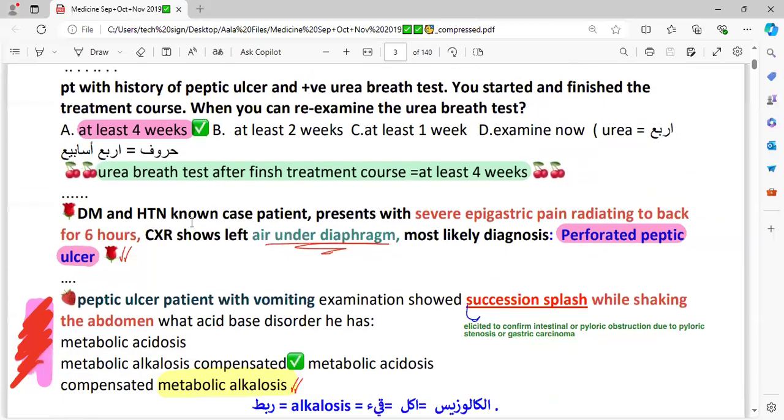Diabetic and hypertensive patient, known case, presents with severe epigastric pain that is radiating to the back for 6 hours. X-ray shows gas under the diaphragm, on the left side there is air under the diaphragm. What is your diagnosis? Whenever you see air under the diaphragm, either in the scenario which is mentioned, or if there is an image which is showing air under the diaphragm, your diagnosis would be sharp and clear that there is a perforation of either the duodenal or the peptic ulcer.